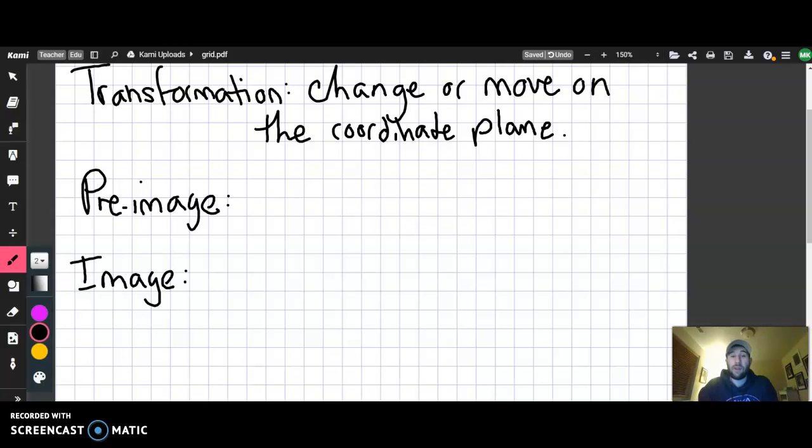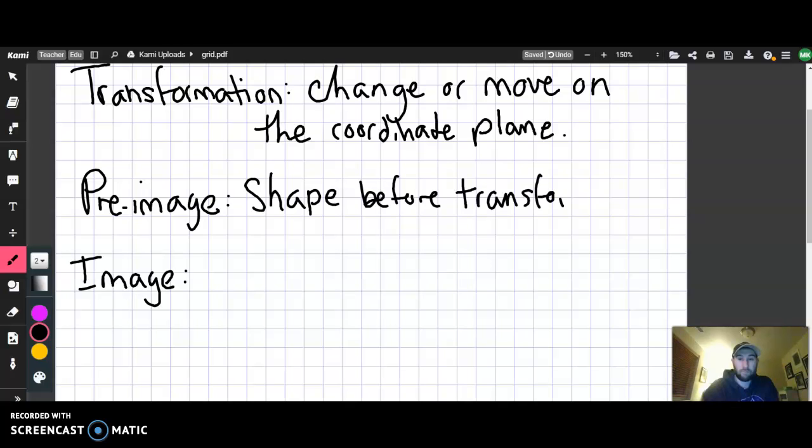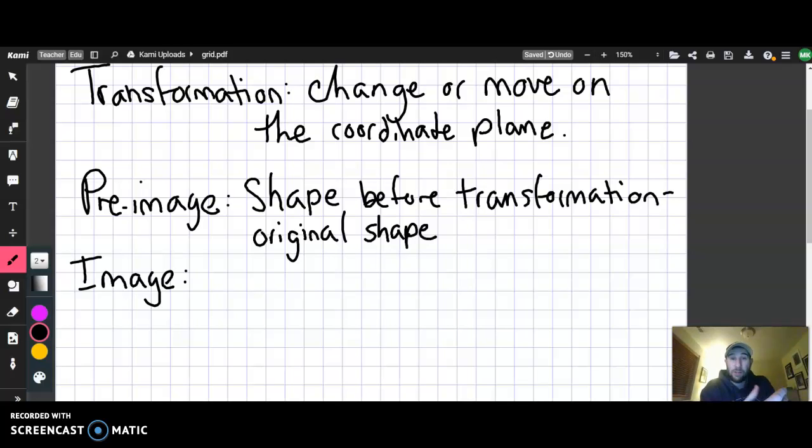The pre-image is before the transformation. That would mean that the image is the shape after the transformation. It is the transformed shape.